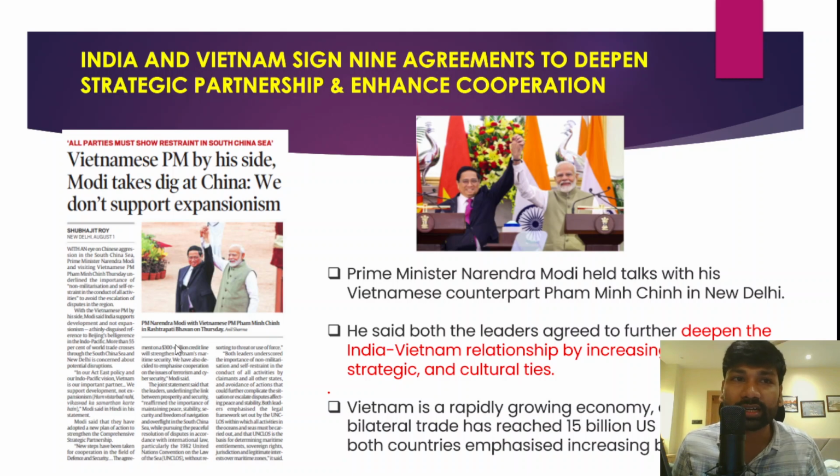And the next important article is that India and Vietnam signed 9 agreements to deepen the strategic partnership and even enhance the cooperation.